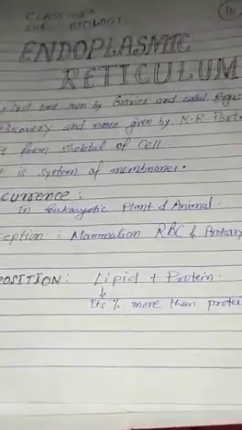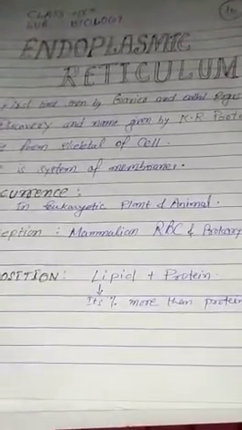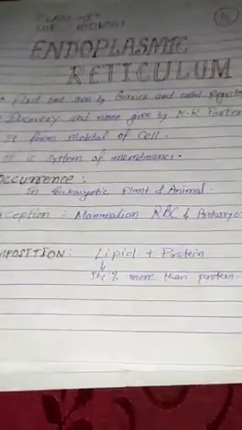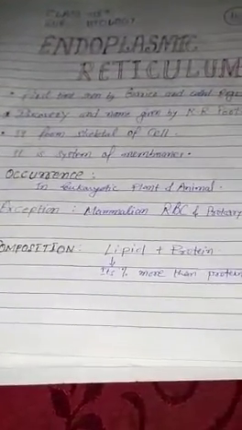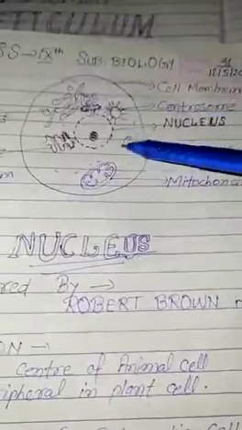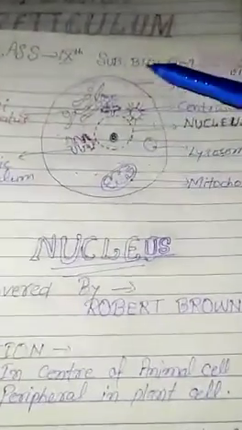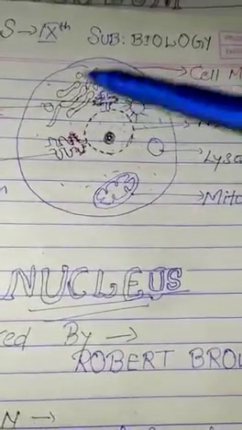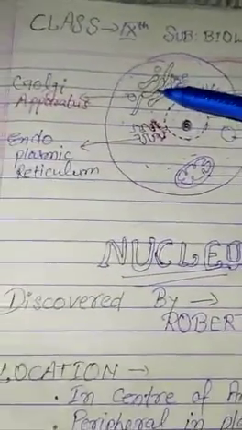Students, before we discuss more about the endoplasmic reticulum, I want to show you the diagram of the endoplasmic reticulum. So look, this is the animal cell and this is the endoplasmic reticulum. It is the Golgi body.